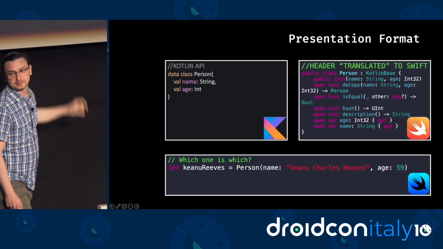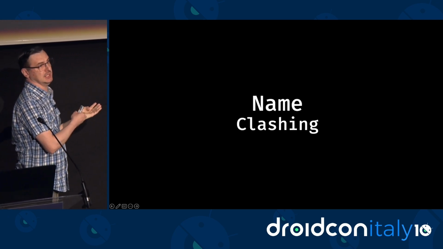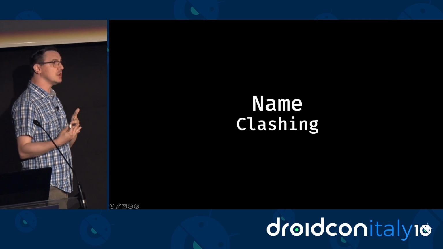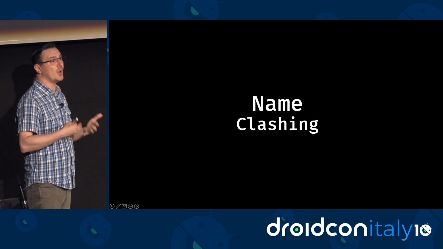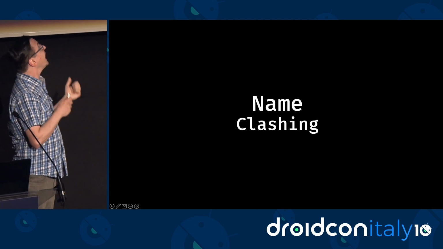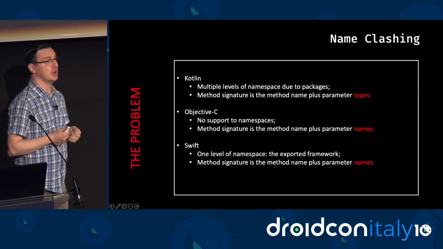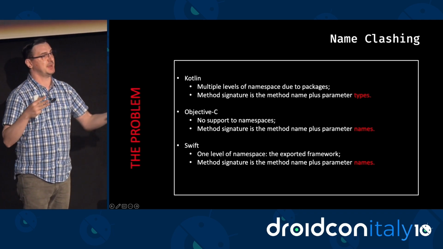So the first problem we're going to talk about is name clashing. Whenever you see extra underscores in your exported Swift API, it's because some name clash happened. Well, what happened if everything was fine on the Kotlin side? They happen for two main reasons. First, Kotlin has multiple levels of namespace because you can nest packages.